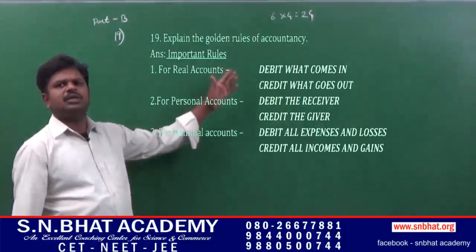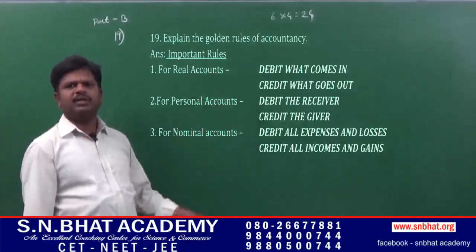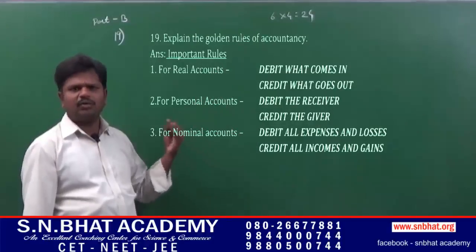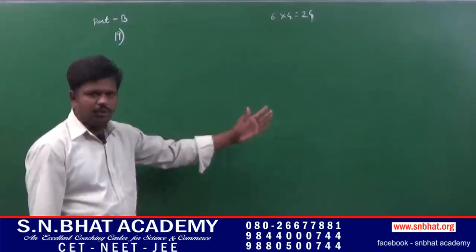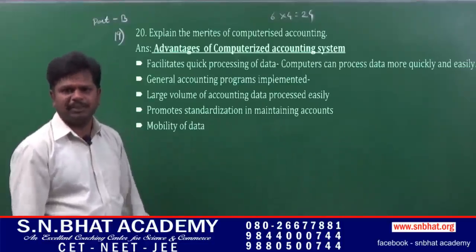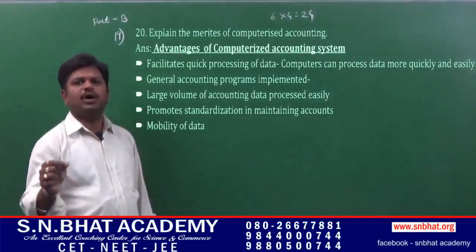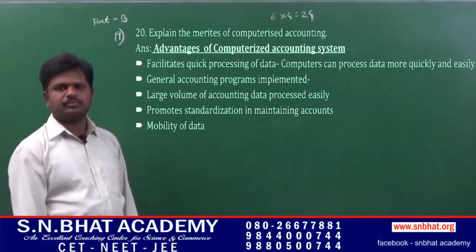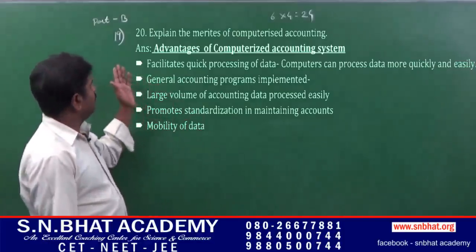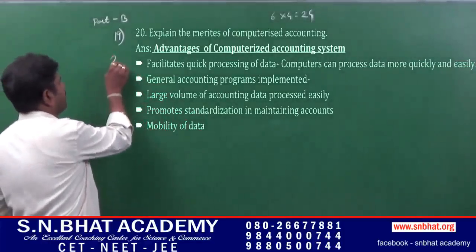You have to mention 3 golden rules of accountancy, that is real account, nominal account and personal account, along with the rules with any 2 examples. Question number 20, explain the merits of computerized accounting. You have to mention the meaning of computerized accounting.